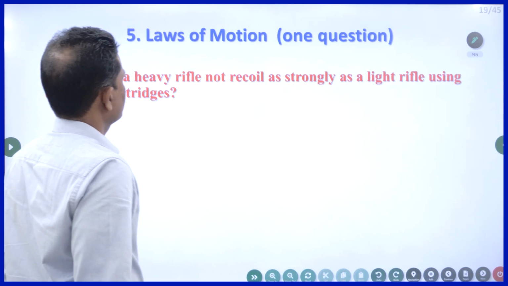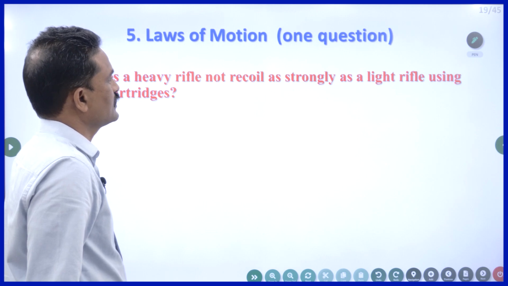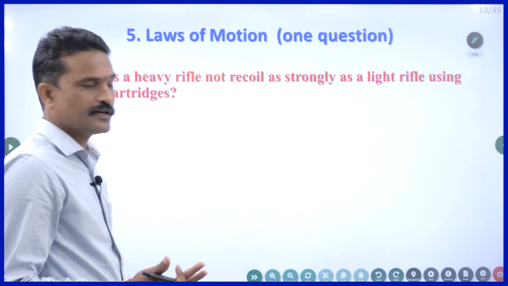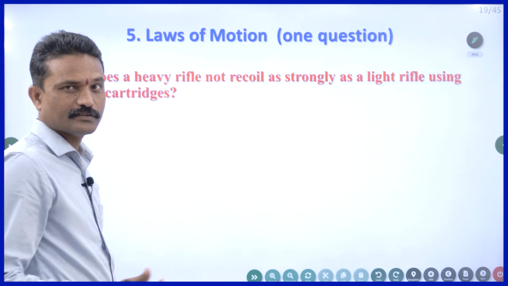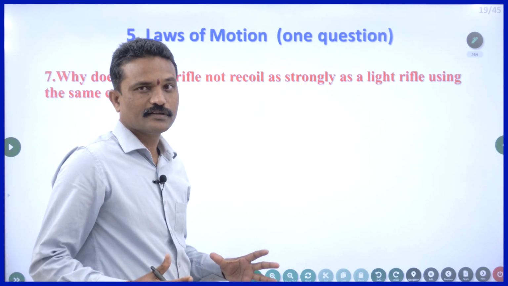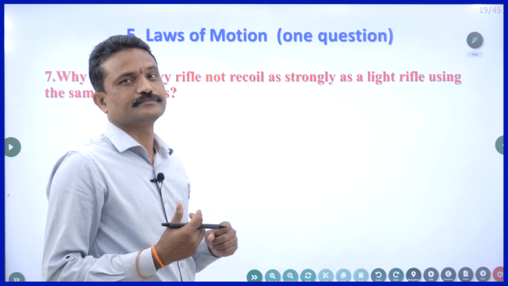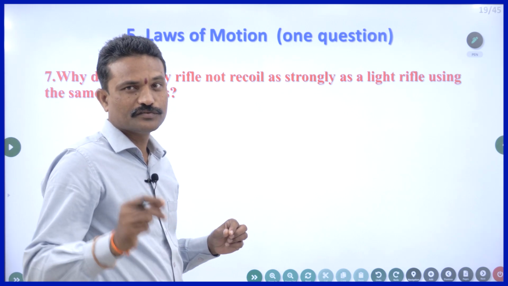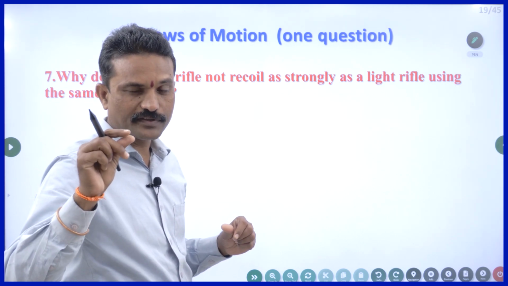Why does a heavy rifle not recoil as strongly as a light rifle using the same cartridges? Just I told you. So you have to choose a gun or a rifle with more weight. You have to choose a bullet whose weight or mass must be very, very less.